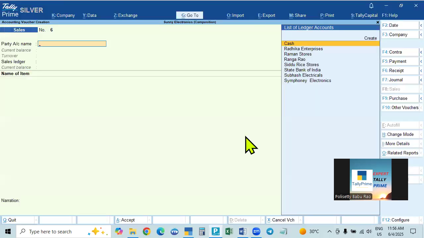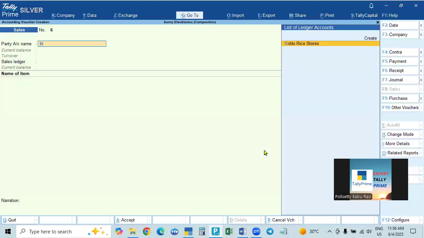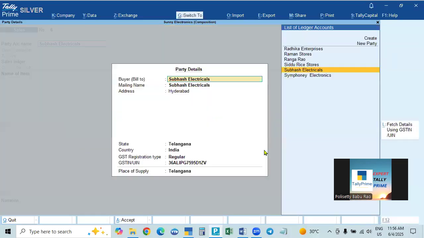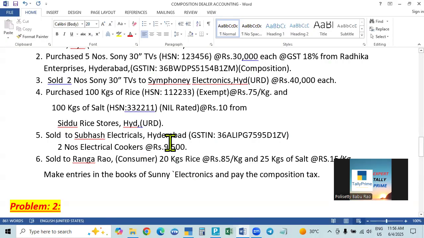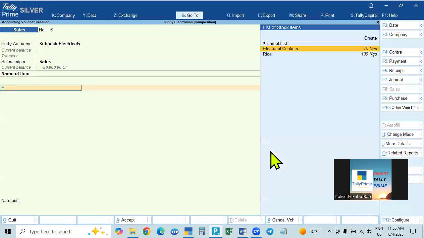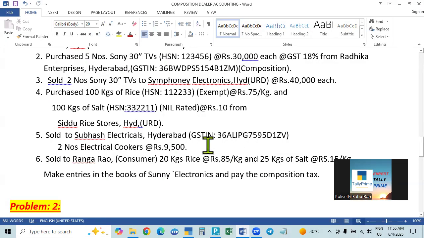So here, Subhash Electricals. He is a registered person, regular, same state. Accept the sales we made. We sold electrical cookers, 2 numbers at 9,500 rupees. Of the electrical cookers we have 10 numbers, and 2 numbers we are selling for 9,500.